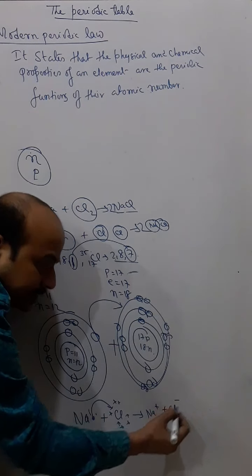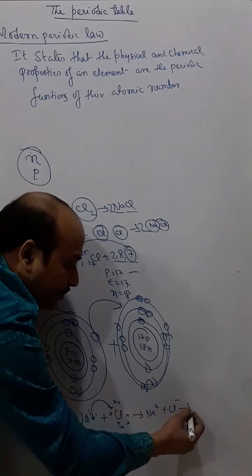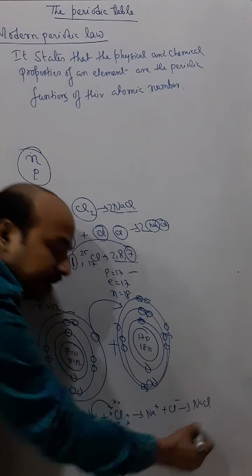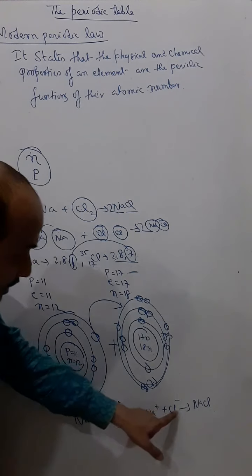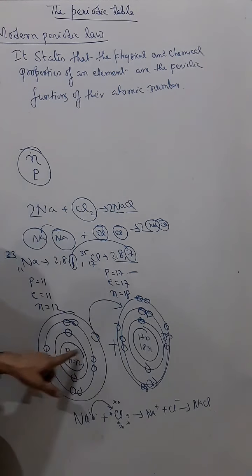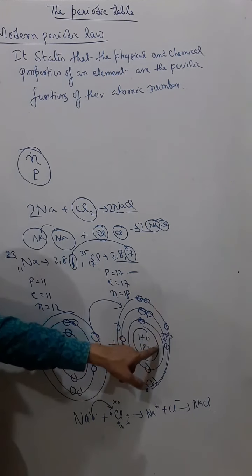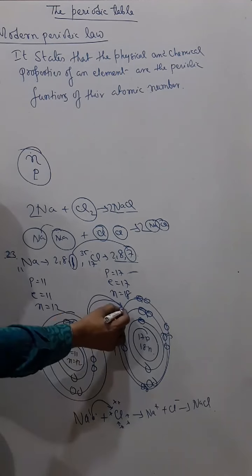And then it forms what? NaCl. And you see in all these reactions, the protons and neutrons never take part. Only the electrons took part. So there was no change here.